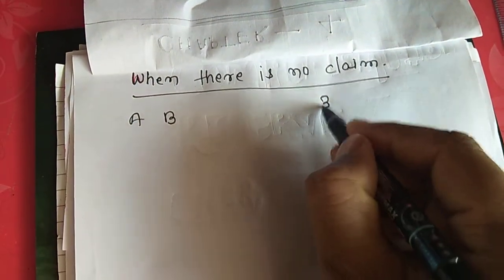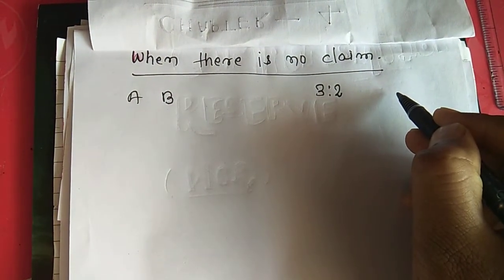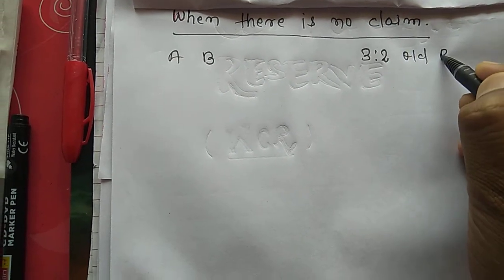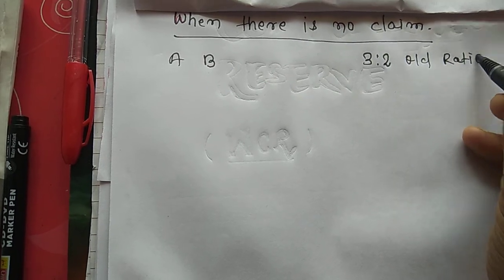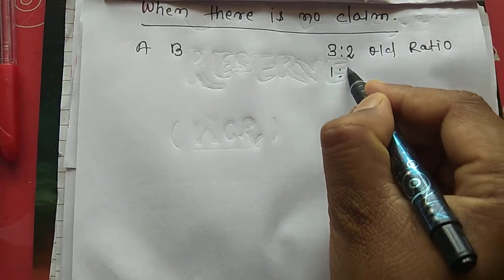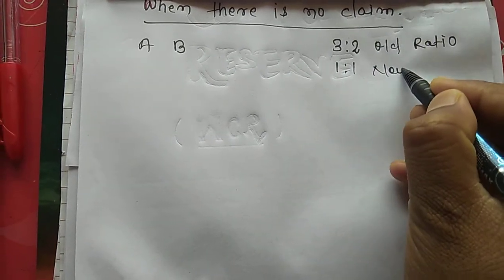Their old profit ratio is 3:2, and after some time, their new ratio is 1:1.